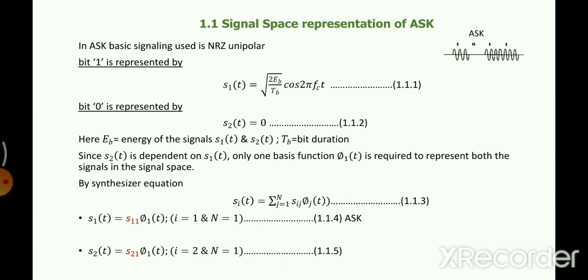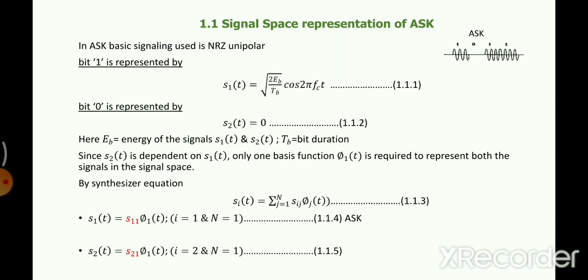So i has changed from 1 to 2, but n is equal to 1 because there is only one basis function phi 1t. The j value will change according to the number of basis functions. Suppose there were two basis functions, phi 1t and phi 2t, then j would go from 1 to 2 and you'd have two terms on the right-hand side. Right now that is not the case; we'll see it when we have that kind of case.